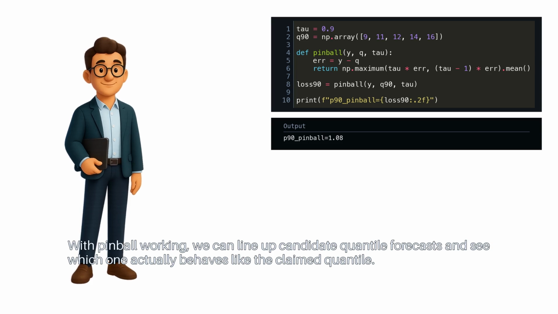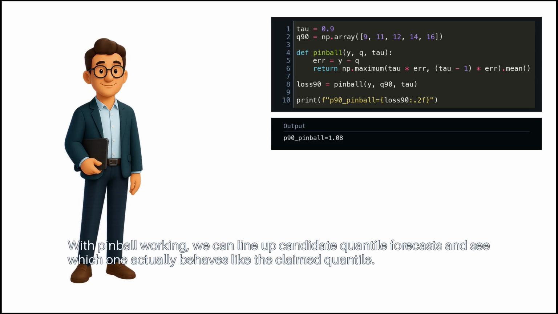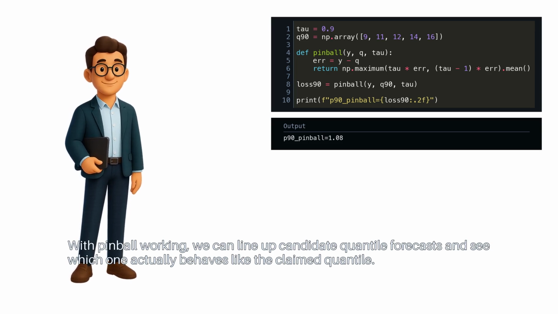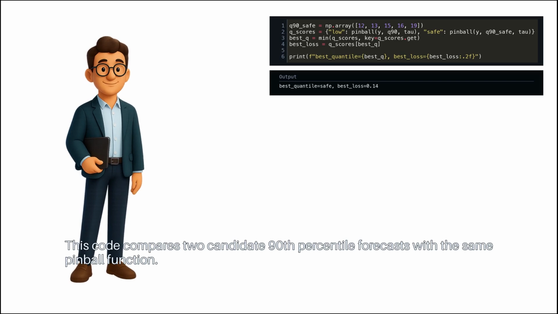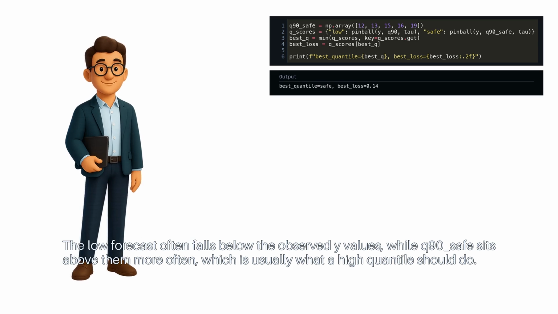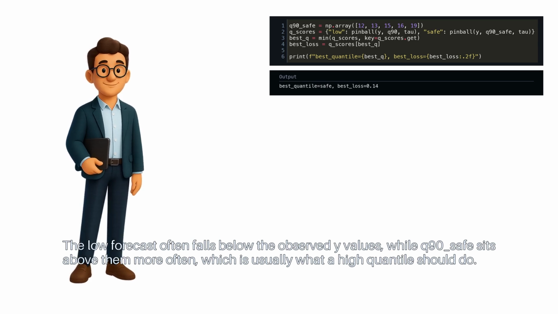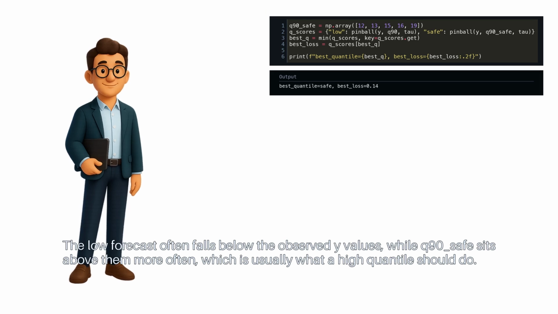With pinball working, we can line up candidate quantile forecasts and see which one actually behaves like the claimed quantile. This code compares two candidate 90th percentile forecasts with the same pinball function. The low forecast often falls below the observed Y values, while Q90 safe sits above them more often, which is usually what a high quantile should do.